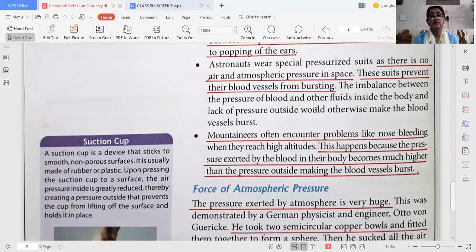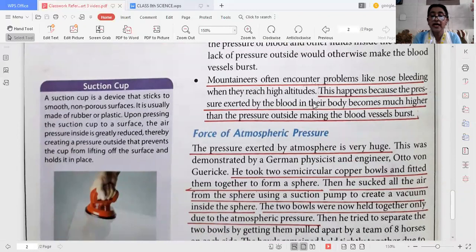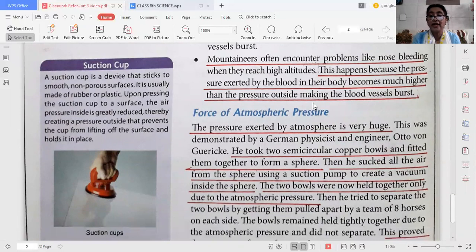Now, the force of atmospheric pressure. The pressure exerted by the atmosphere is very huge, and this was demonstrated by a German physicist and engineer. He took two semicircular copper bowls and fitted them together in the form of a sphere. Then he sucked all the air from the sphere using a suction pump. When he used this suction pump, what happened? It created a vacuum inside the sphere. Now these two halves were held together only due to the atmospheric pressure.